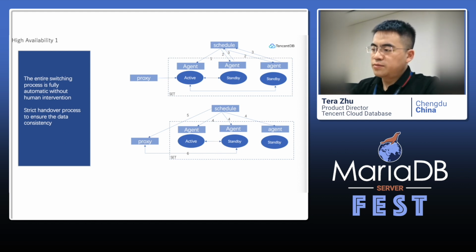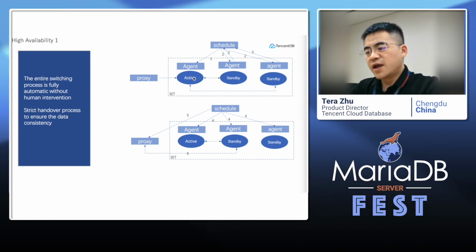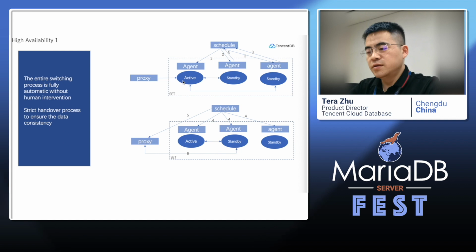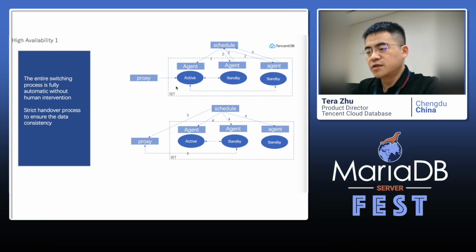For the first step, the active database is downgraded to standby, maybe because something bad happened. You can see here we have an active and standbys, and each one means a process. This is a MySQL, or now MariaDB, process, and every process has an agent.